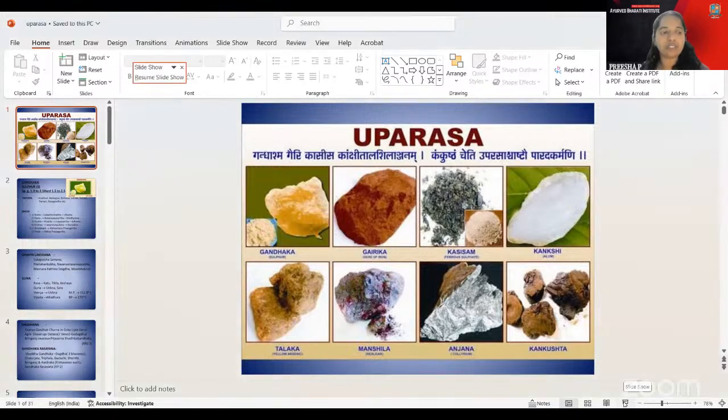Then coming to the Uparasa part then. And I think there are a few more things which we will cover about the Maharasa part.